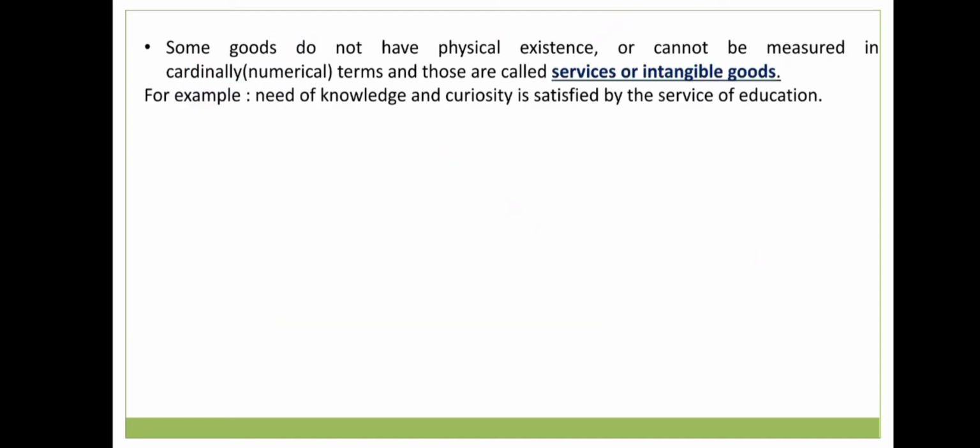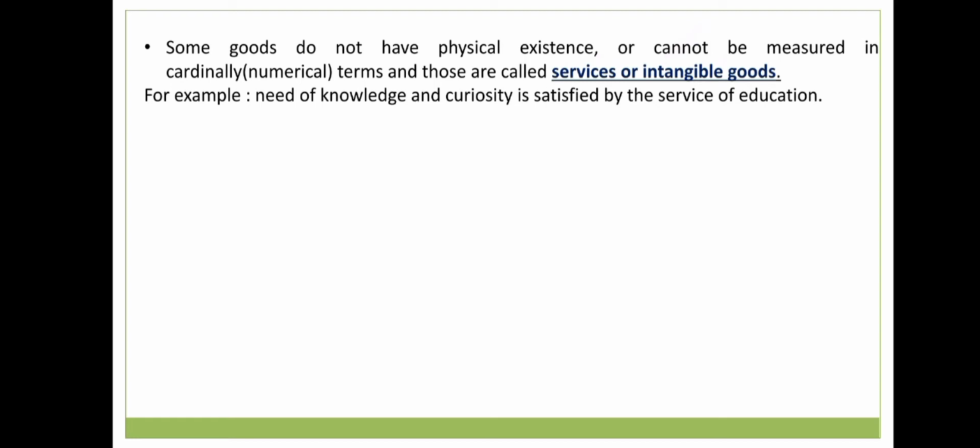Some goods do not have physical existence or cannot be measured in cardinal, numerical terms, and those are called services or intangible goods. We had seen earlier that services are those things which we cannot touch or see, which do not have a physical existence. So the intangible goods are also known as services.